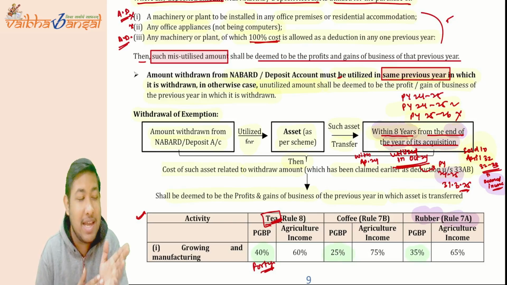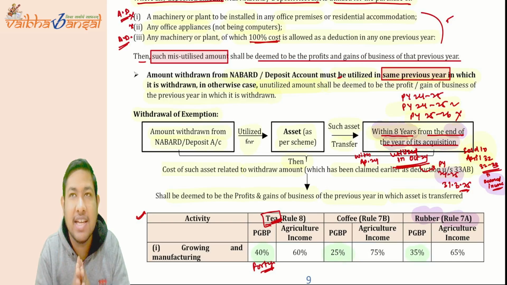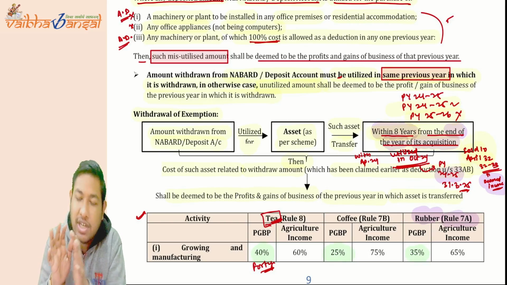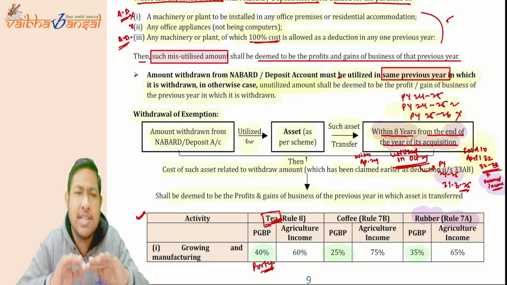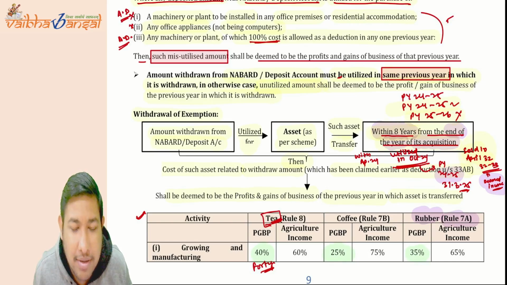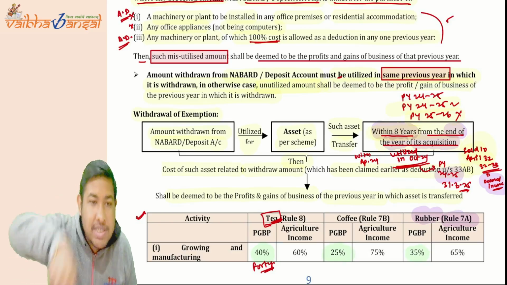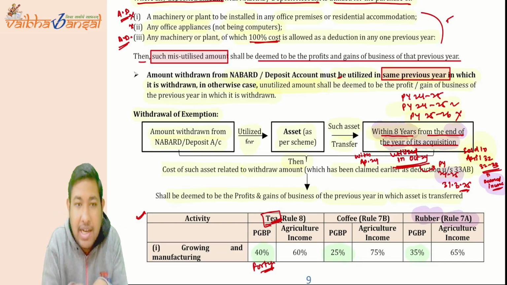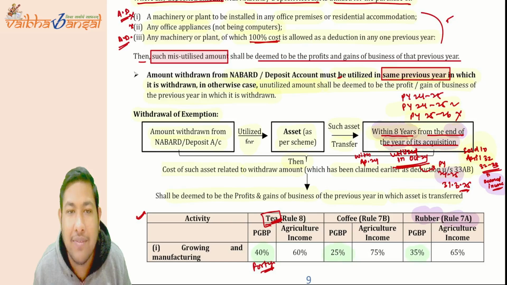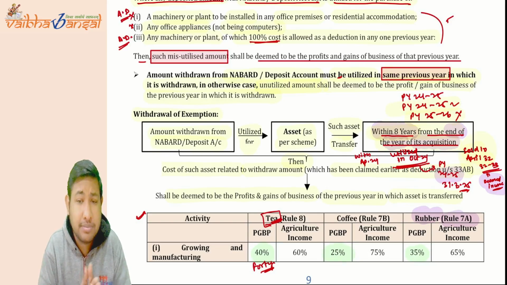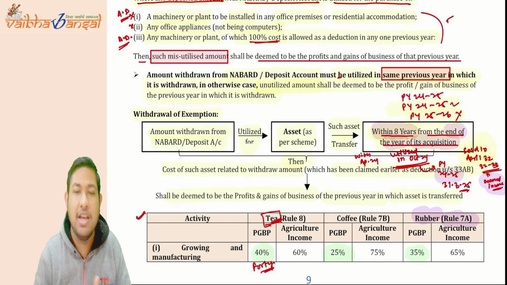In another case, if you have withdrawn the amount from the NABARD or the deposit account and utilized it for asset purchasing as per the scheme, but you have sold that particular asset within 8 years from the end of the year of its acquisition, not the assessment year, then we will take back your exemption, add it to your income, and deem it as profits and gains from business and profession.